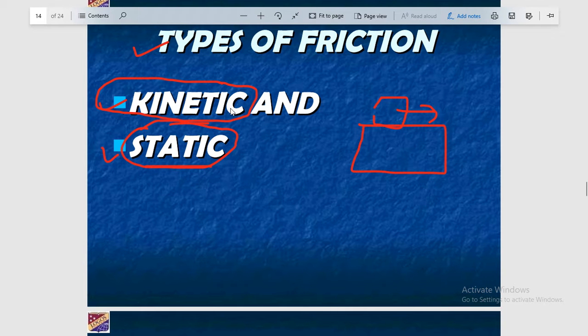Kinetic means the friction working between two surfaces when one or both of the objects are moving in contact with each other, and the term static is used when both of them are at rest on each other but some force is applied on one of the objects. In that case the friction working is known as static friction.